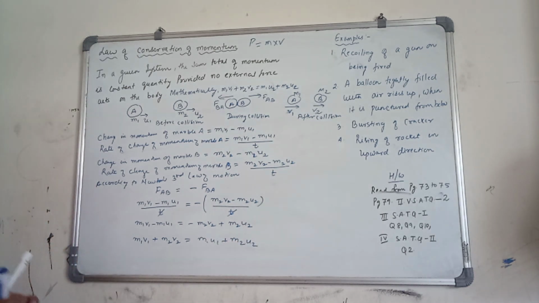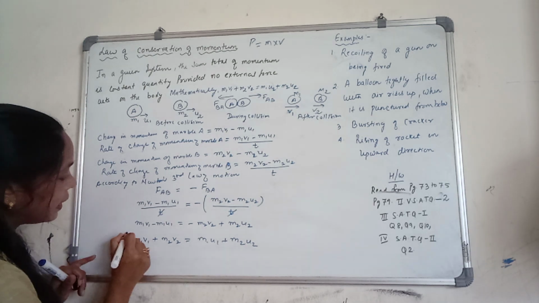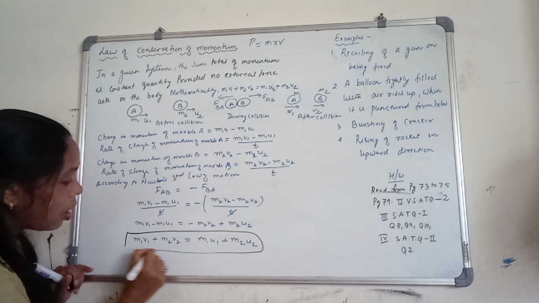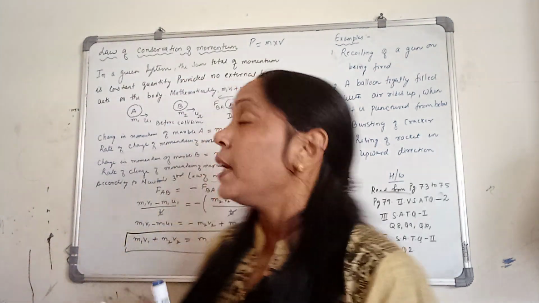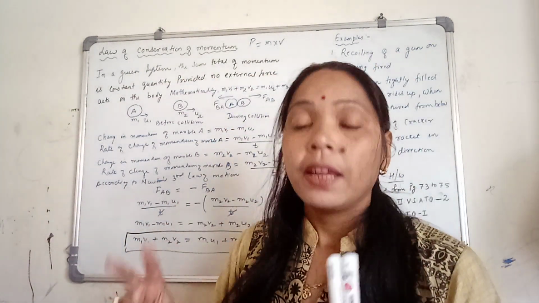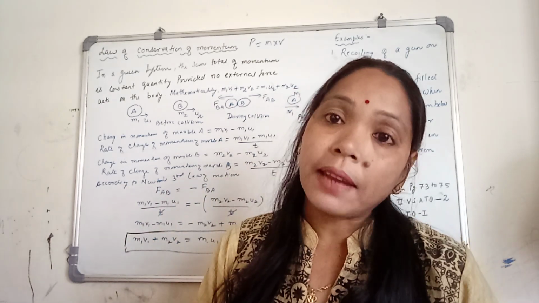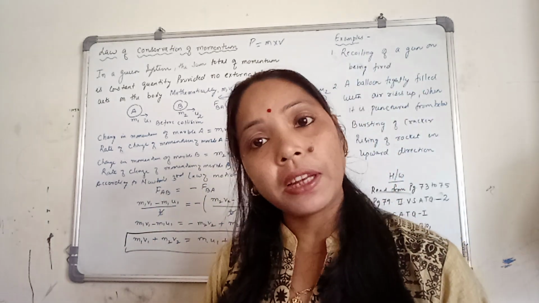Now this is the mathematical expression of what? Yes, the mathematical expression of the law of conservation of momentum. A system can be 2 bodies, 3 bodies or more.